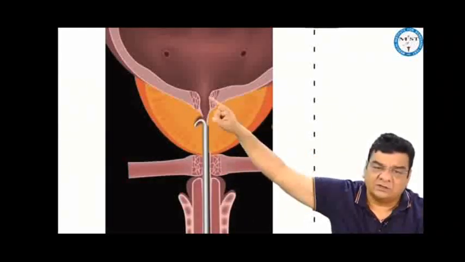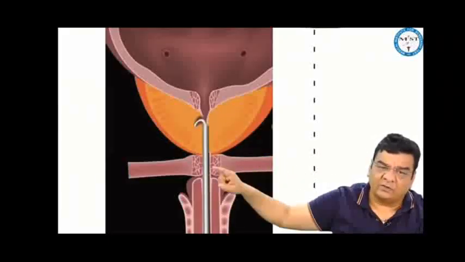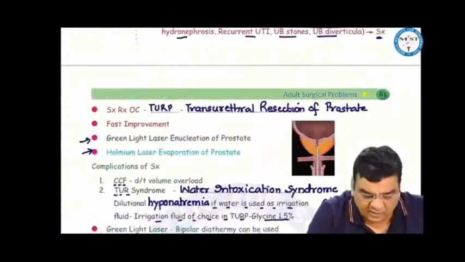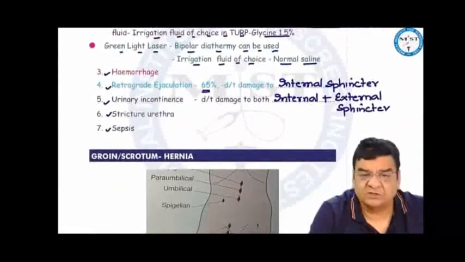If by chance the surgeon injures the internal sphincter as well as the external sphincter, there won't be any control and the patient will present with urinary incontinence. There can be risk of sepsis as well, and sometimes stricture urethra can form.